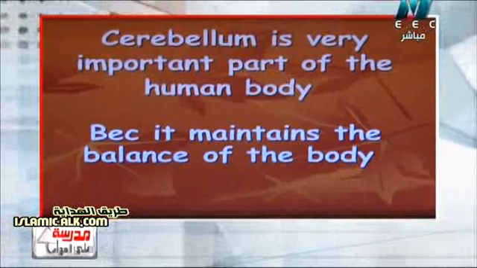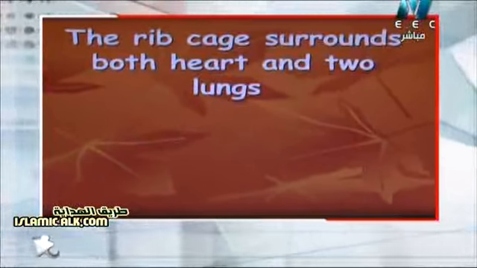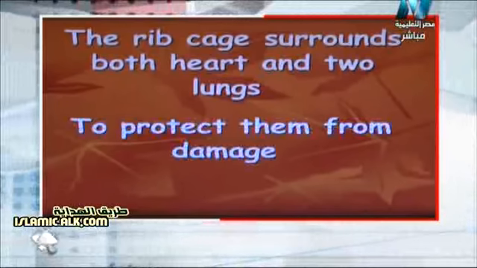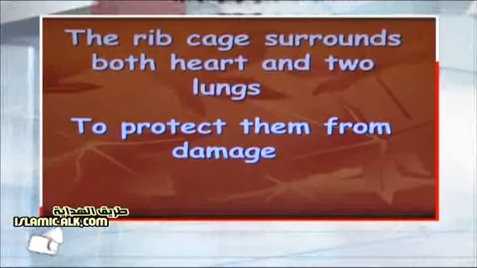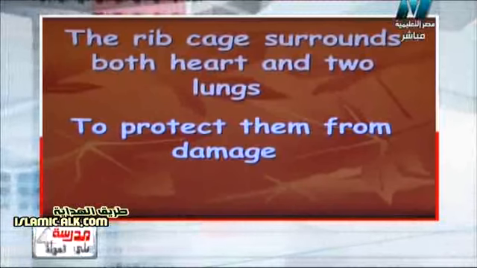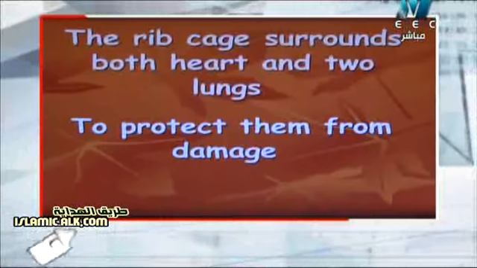Another question. The rib cage surrounds both the heart and the 2 lungs. Again, the question says the rib cage surrounds both the heart and the 2 lungs. So the answer will be to protect them from damage, or for protection of them. So again, the rib cage surrounds the heart and the 2 lungs, so the answer will be to protect them from damage.